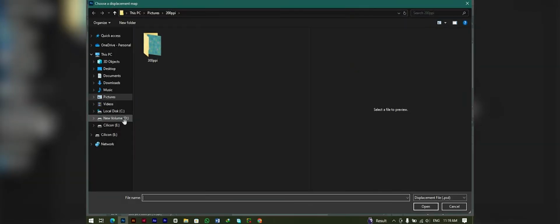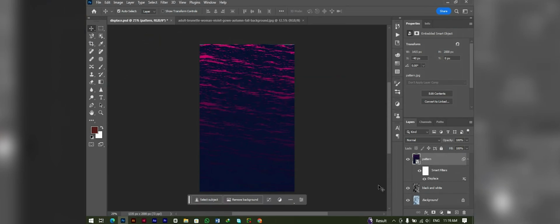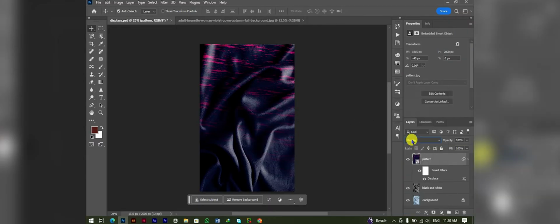Now I have to locate the file that we saved earlier. So here is my file. You can see the name Displays, and I have to open this. I will double click to open, and this is applied to the pattern. And from blending options, apply Overlay, and here we have applied our realistic fabric mockup. Boom, it is miraculously perfect.